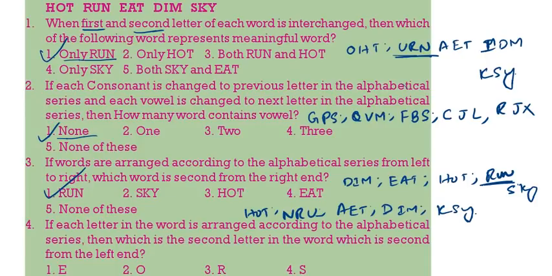Then which of the following is the second letter of the word which is second from the left? Second from the left is NRU. In this, the second letter is R. R is the correct answer.